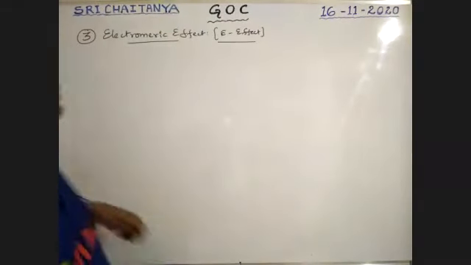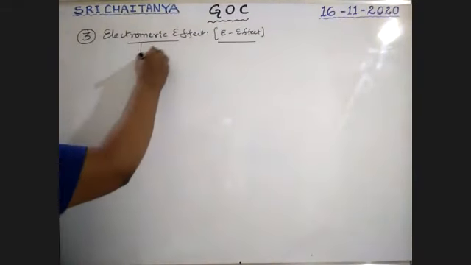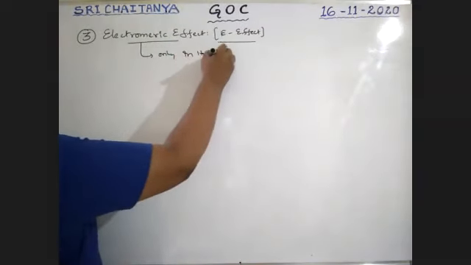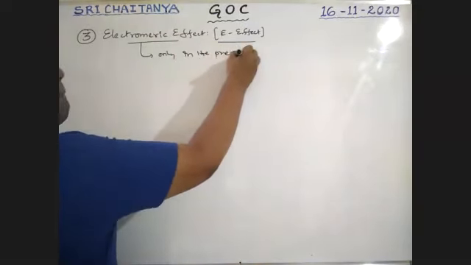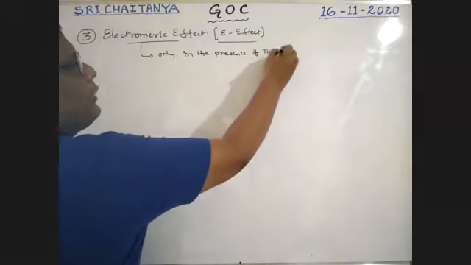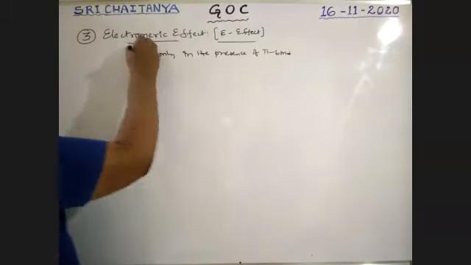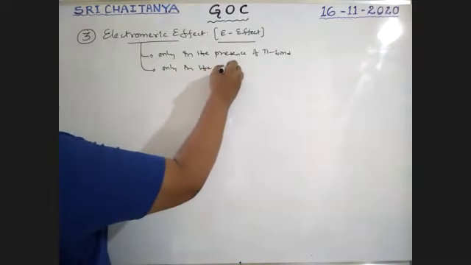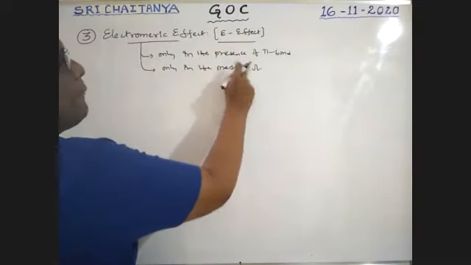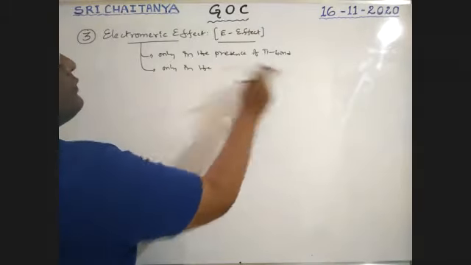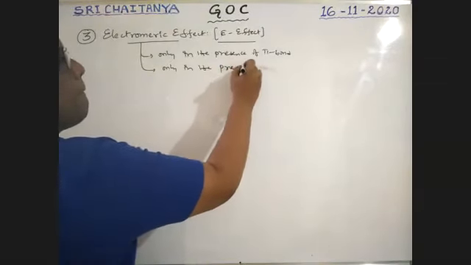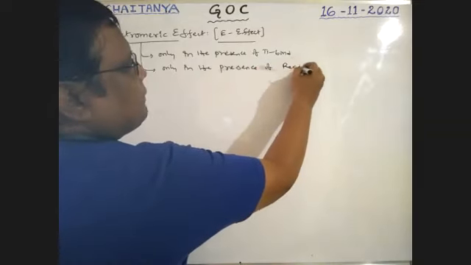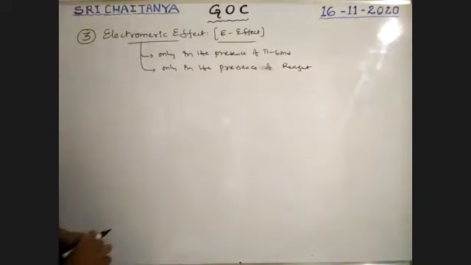See here. Only in the presence of a pi bond, and only in the presence of a reagent.